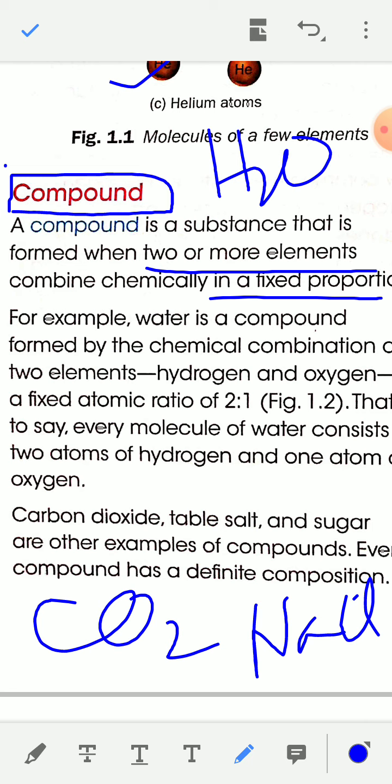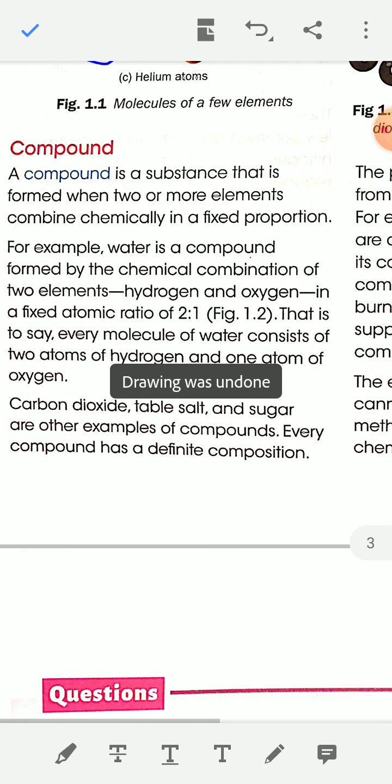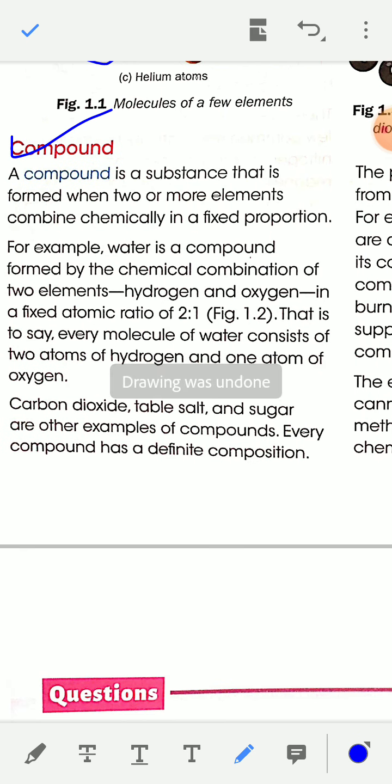So these are examples of compounds in which the constituent atoms are joined chemically. For example, water is a compound formed by the chemical combination of two elements, hydrogen and oxygen, in a 2:1 ratio. In water, two hydrogen atoms and one oxygen atom are there. So when two or more elements combine, they form compounds, and in compounds, elements combine chemically in a fixed proportion.